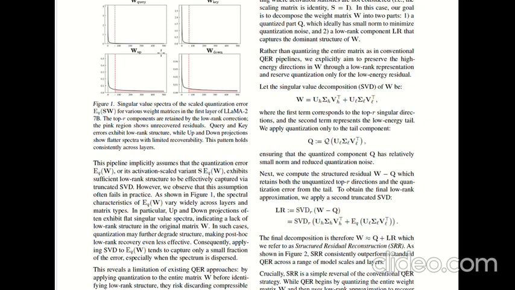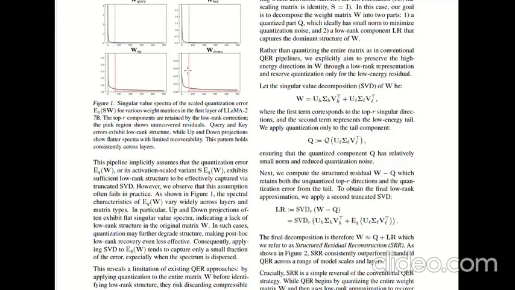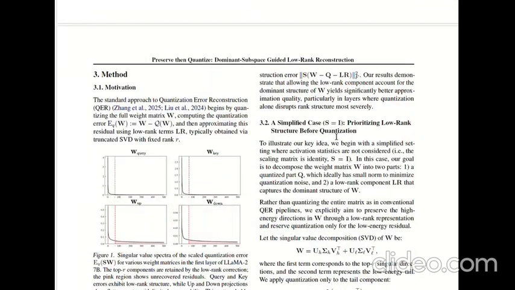This paper proposes SSR, that is structural residual reconstruction. The intuition is to extract the dominant low rank structure first, preserve it in high precision, and only quantize the residual tail. So moving on to page 3, section 3.2, a simplified case, that is for S equals I. So let's get into the math.